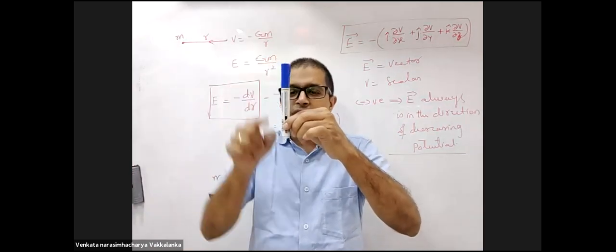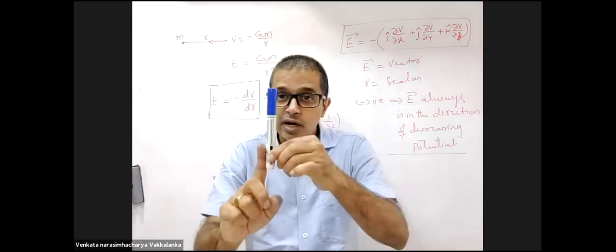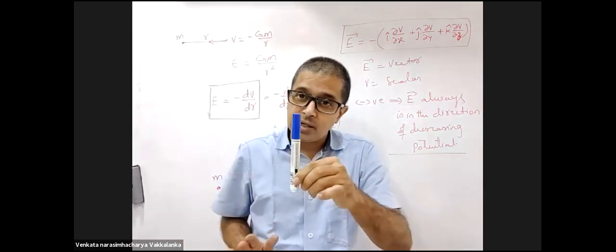Potential difference V2 minus V1 divided by this distance, I will get the field in this particular direction.